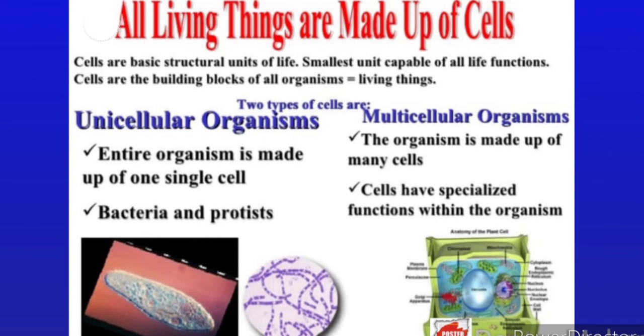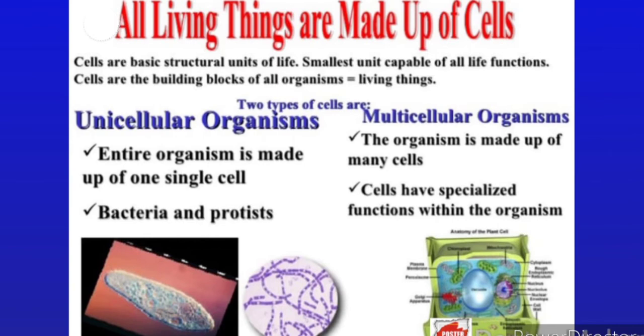Depending upon this, organisms can be of two types, unicellular and multicellular. Unicellular means the entire organism is made up of one single cell. Examples are bacteria and protists.